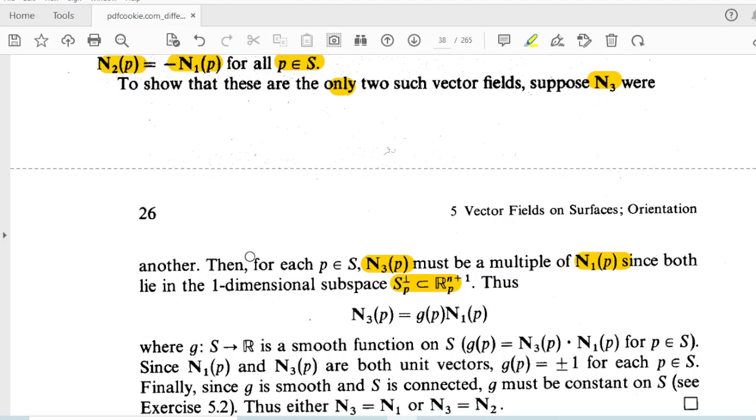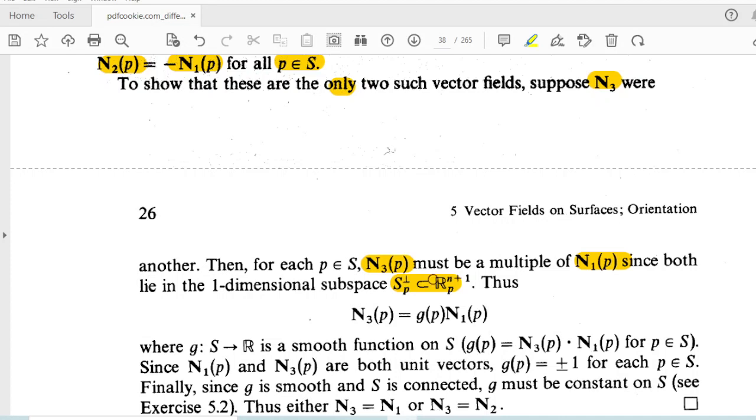We know that SP perp is always a one-dimensional subspace. The two vectors n1 and n2 lie in SP perp. And if we take n3 as another vector field, then n3 also should lie in SP perp, right? So n3, n1 and n2 all lie in SP perp.